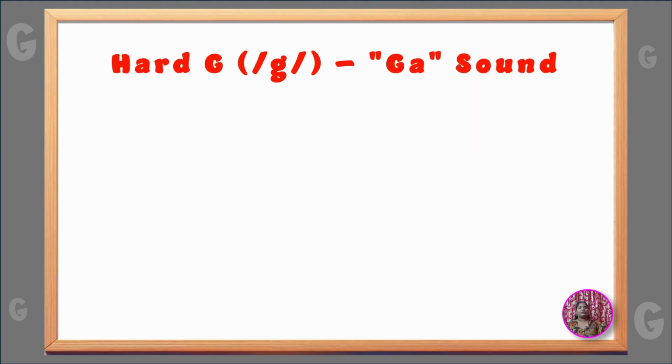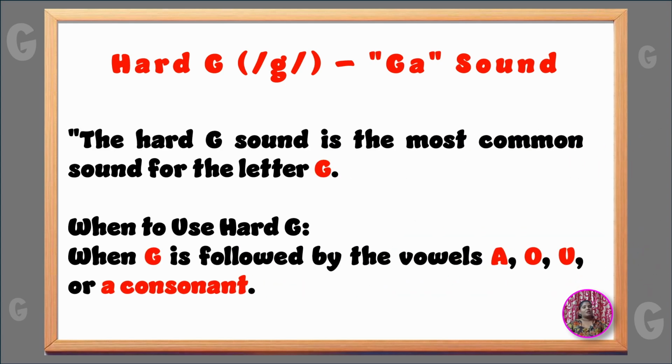Let's see the rule to use the hard sound of G, which is G. If the letter G is followed by A, O, U and consonants. How many consonants do we have? We have 21 consonants, right? If the letter G is followed by A, O, U of the vowels and consonants, we need to use the sounding of G. Let's see the examples.